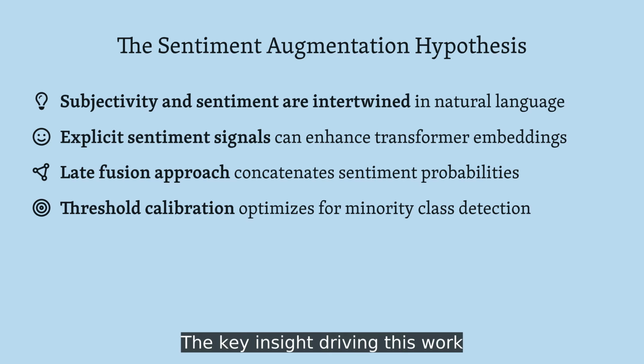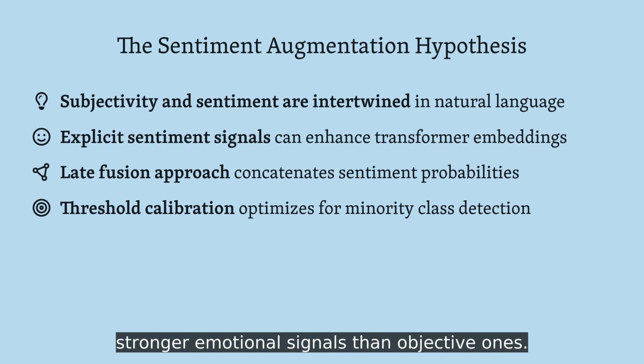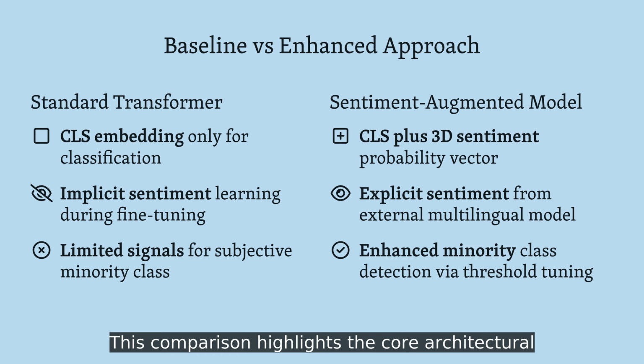The key insight driving this work is that subjective sentences often carry stronger emotional signals than objective ones. The researchers hypothesized that explicitly providing sentiment information to transformer models could improve their ability to detect subjectivity. This comparison highlights the core architectural difference in their approach.